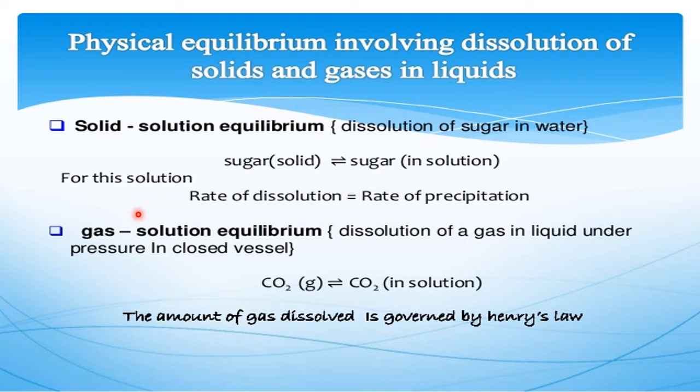Now second is gas in liquid. Some amount of gas dissolves in the liquid, and after some time, whatever dissolved gas is there wants to come out in the closed container. This happens, for example, when carbon dioxide dissolves in soda water. At the microscopic level, carbon dioxide dissolves in the water, and the water gives out some amount of carbon dioxide. So that is in dynamic equilibrium. How much CO2 or gas dissolves in the water, you can come to know from a famous law known as Henry's law, that we are not learning this year. We learn Henry's law under this category in the 12th class.